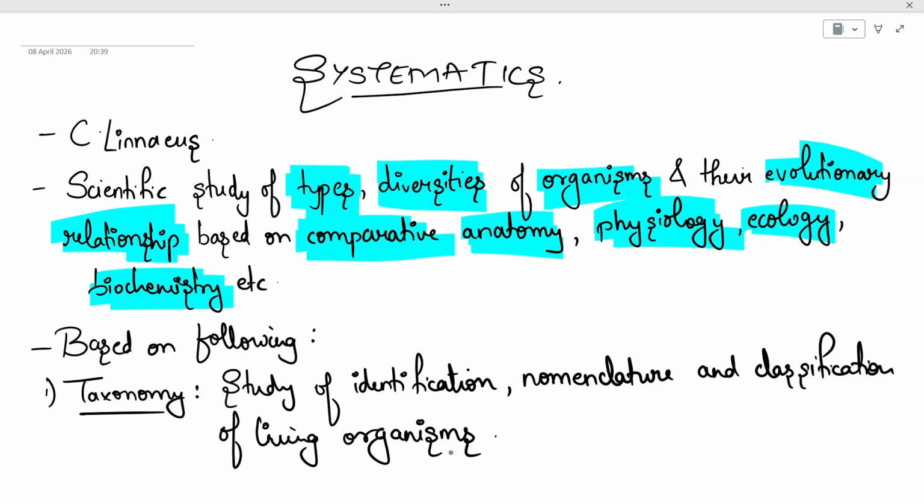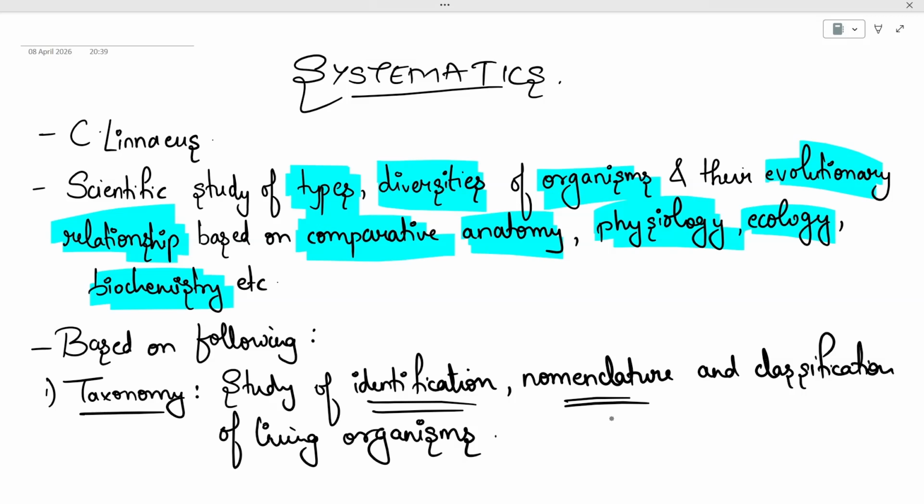In taxonomy, we study the identification of organisms. That means we identify whether it is a plant, an animal, a fungus, a protist, or a bacteria. Then you will do the nomenclature. Nomenclature means naming. We will do the naming of the organism that we have discovered.